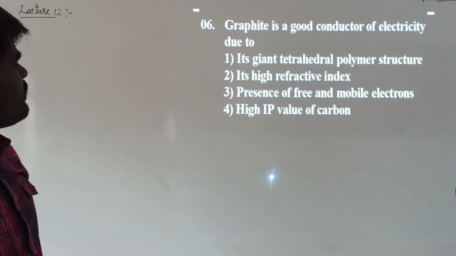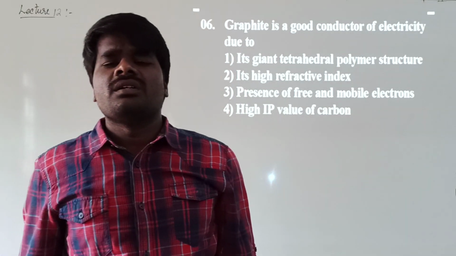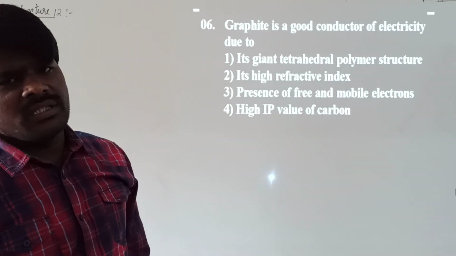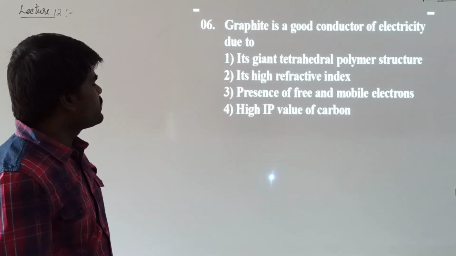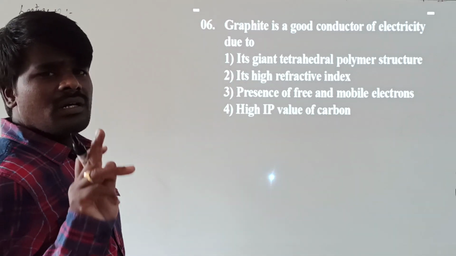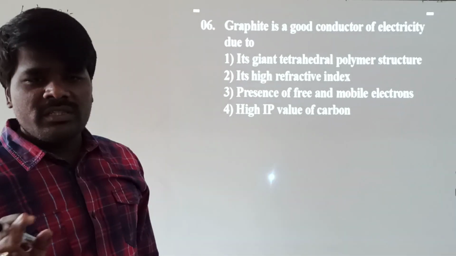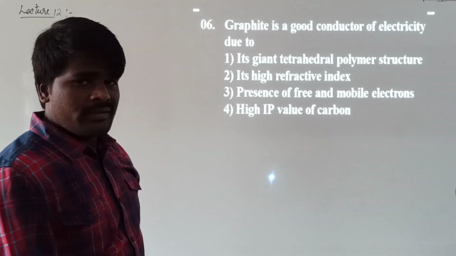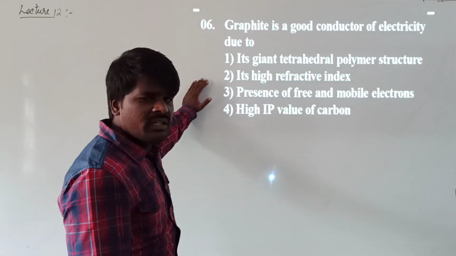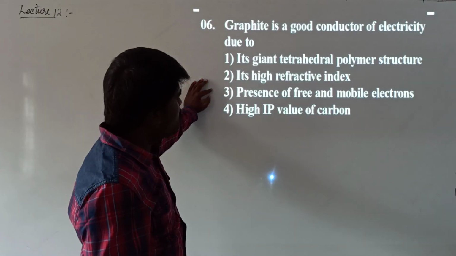Graphite is a good conductor of electricity due to. Generally, we know that graphite is one of the non-metallic conductors, and he is asking us to identify the reason for the conducting nature of graphite. Is it a giant tetrahedral polymeric structure? First of all, the graphite structure is not a giant tetrahedral polymeric structure. It is a hexagonal layer structure. Is it its high refractive index? It does not have the highest refractive index; its refractive index is less than diamond. Presence of free and mobile electrons.